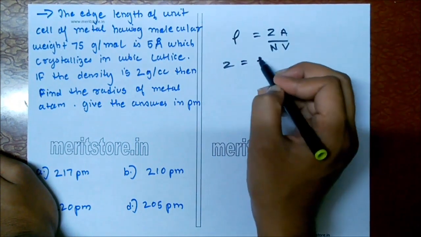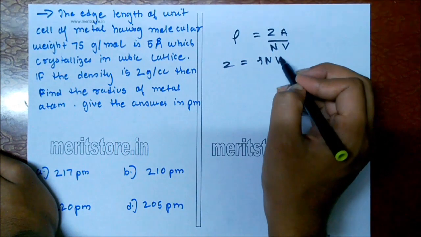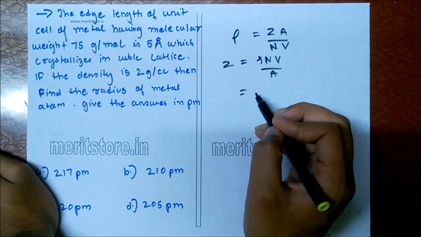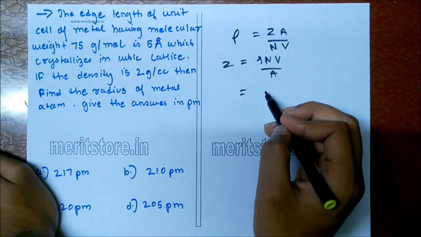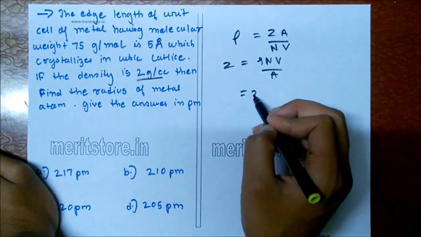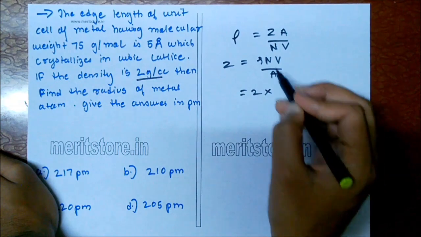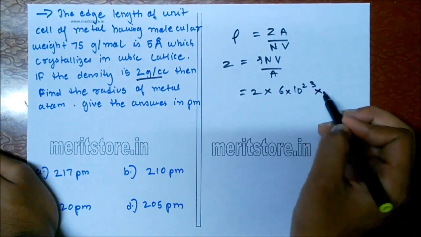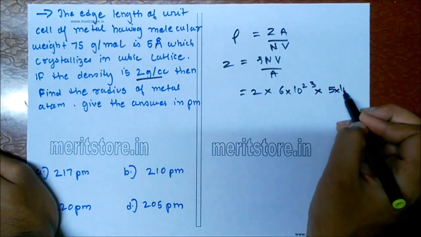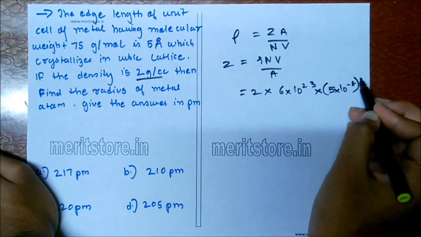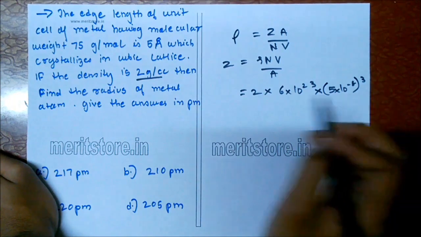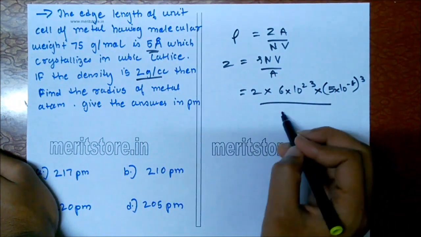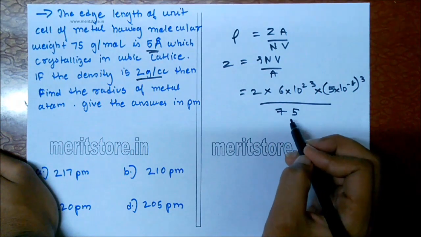Z is equal to density into N into V upon A. Substituting the values, we know that density is equal to 2 gram per centimeter cube, N is the Avogadro number, 6 into 10 raised to 23, volume is equal to 5 into 10 raised to minus 8 cube, as it is angstrom unit, divided by 75 as the molecular weight.